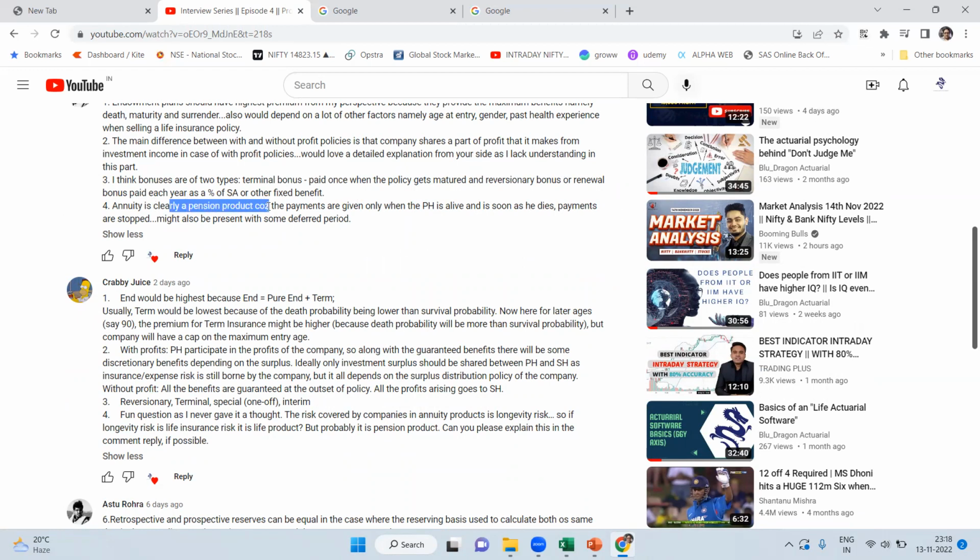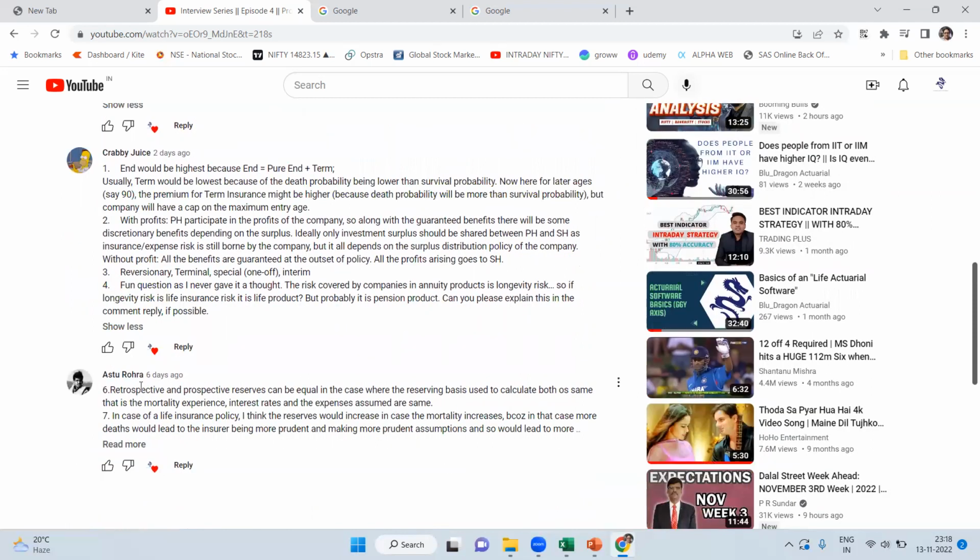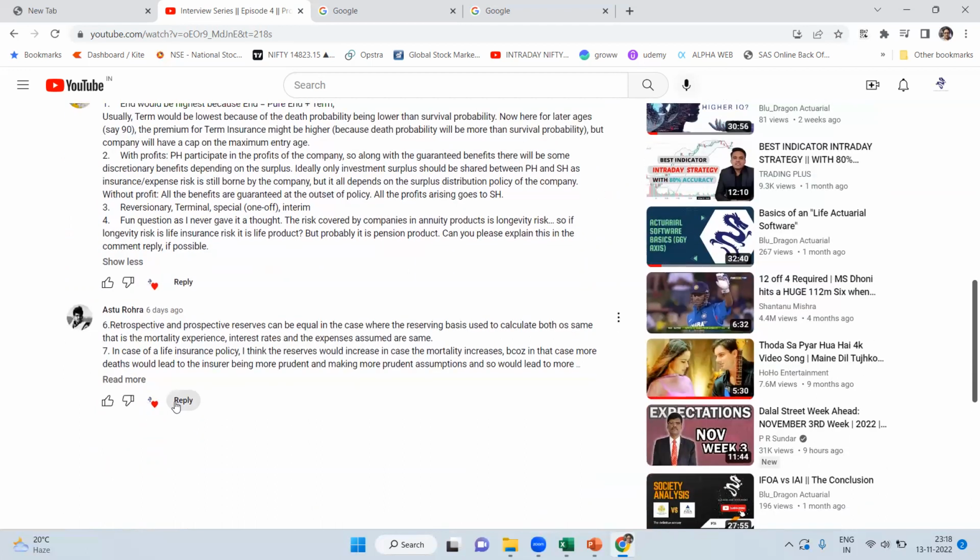Annuity is clearly a pension product. Okay, so this is not correct. This answer is not correct. Annuity is not a pension product. I have already given the detail, right? Ashtu has also mentioned points 6 and 7. Retrospective and prospective reserve can be equal in case of the reserving basis. Once again, this is a correct answer.